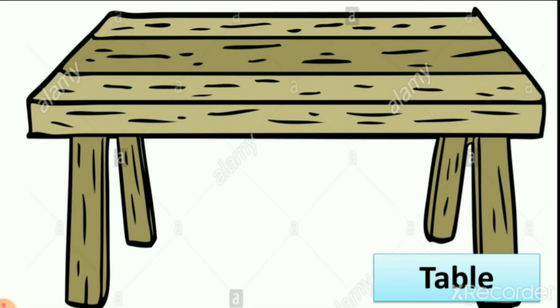Like that we make chairs also, many other things we make from wood. This wood we get from nature. So things are made by men but once alive, like wood, we get from a tree and the tree is once alive. So here you can see the picture of a table.